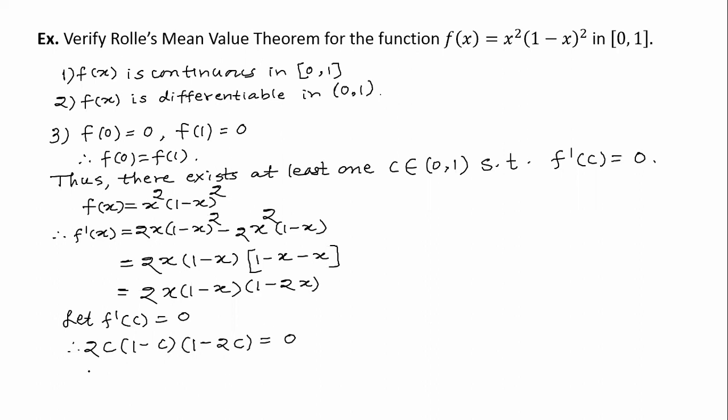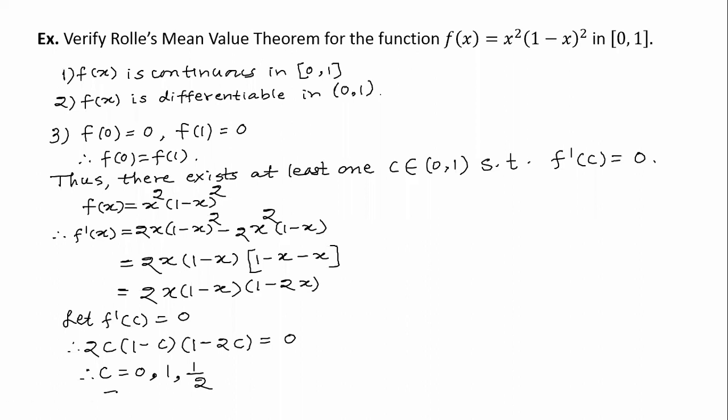If we simplify this, we know 2 = 0 is not possible. c = 0 is possible. c = 1 is possible. And 1 − 2c = 0 is possible, that is 2c = 1, c = 1/2.